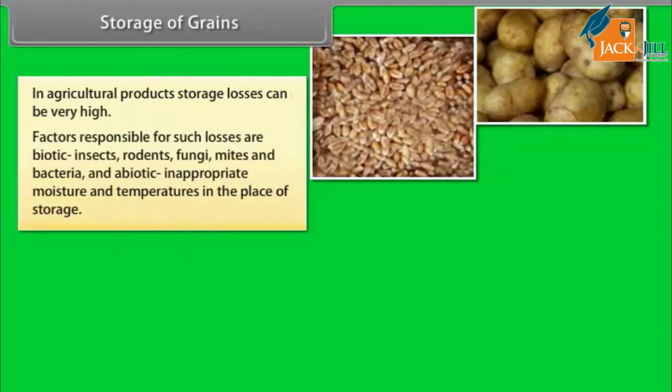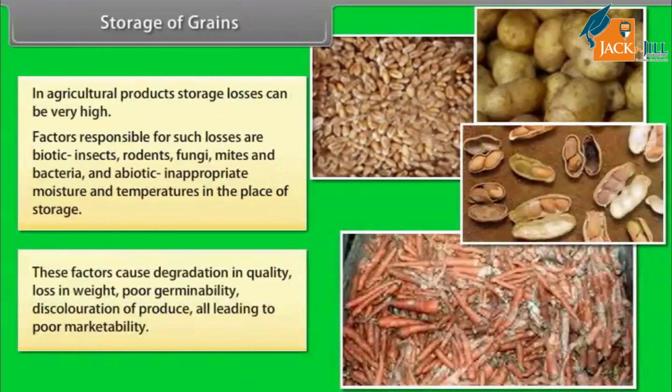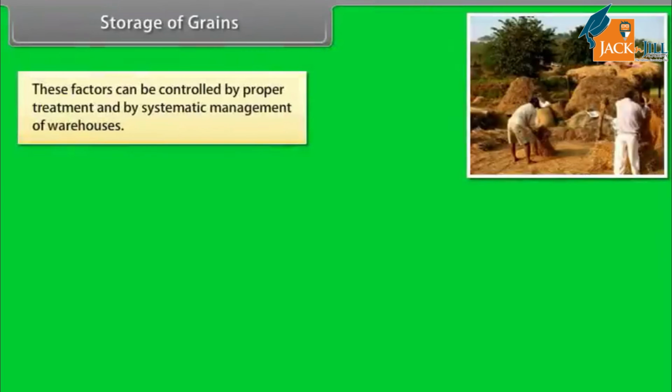Factors responsible for such losses are biotic: insects, rodents, fungi, mites, and bacteria, and abiotic: inappropriate moisture and temperatures in the place of storage. These factors cause degradation in quality, loss in weight, poor germinability, discoloration of produce, all leading to poor marketability. I should tell you that these factors can be controlled by proper treatment and by systematic management of warehouses.